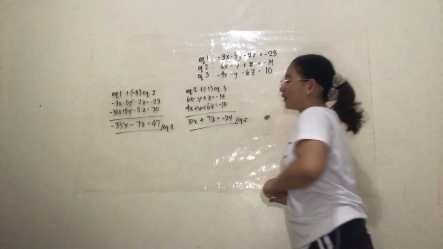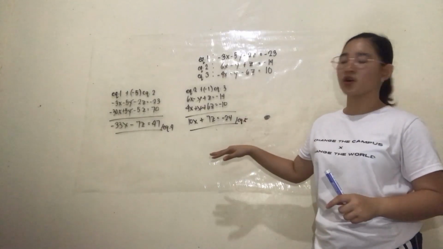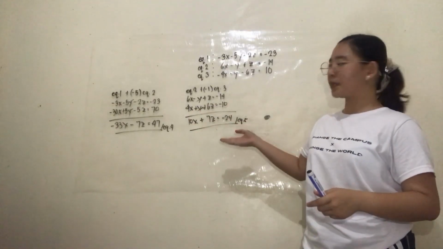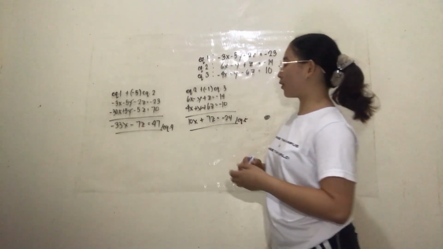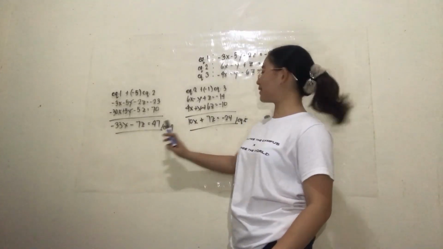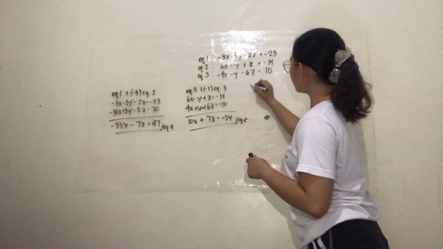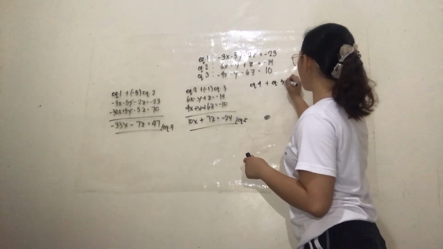So now we have equation 4 and equation 5. We're going to use these equations to find the value of x. In this case, we can eliminate the value of z because negative 7z plus 7z is 0. So we have equation 4 plus equation 5.